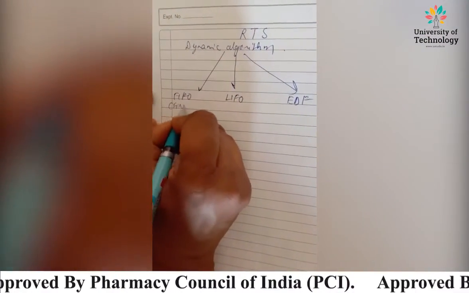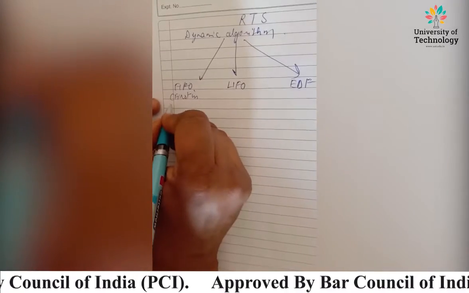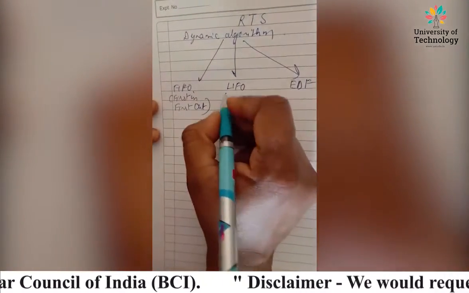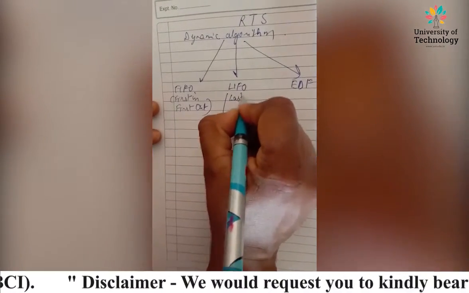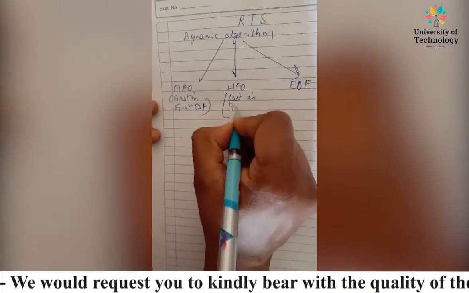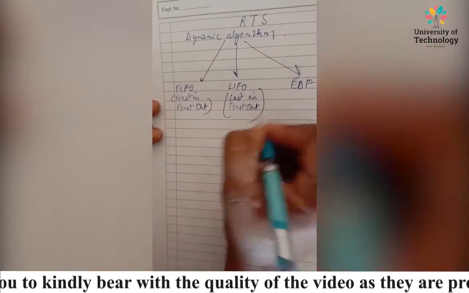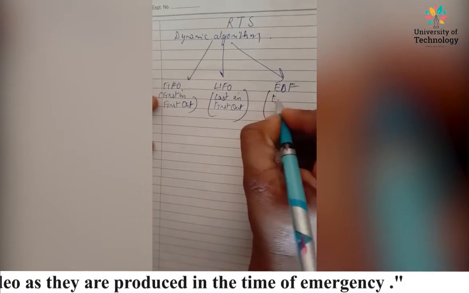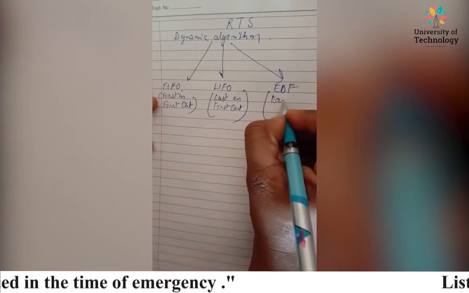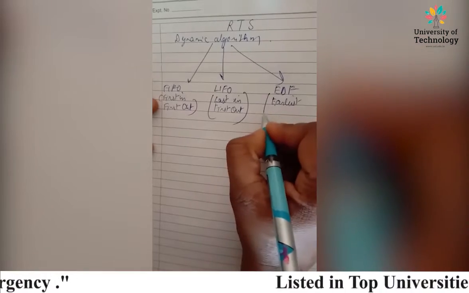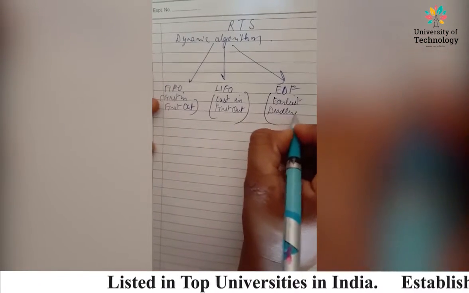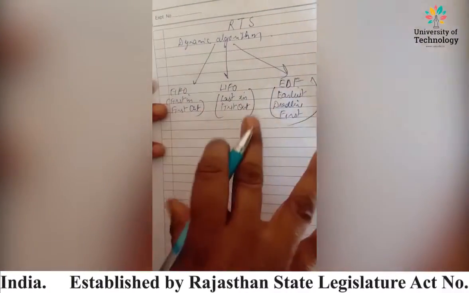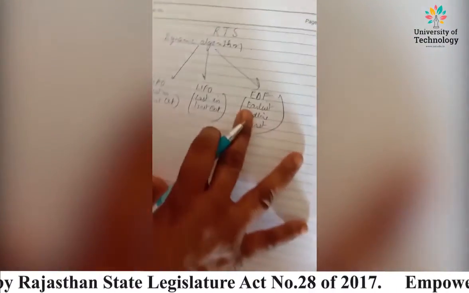FIFO is first in first out, LIFO stands for last in first out, and EDF stands for earliest deadline first. So these are the major types of dynamic algorithm, right?